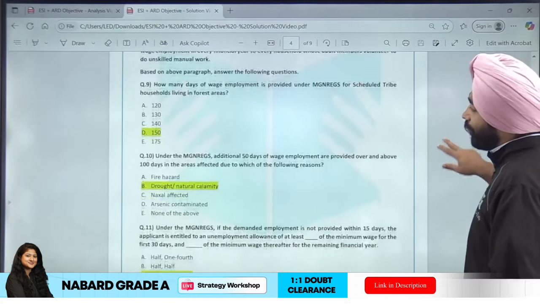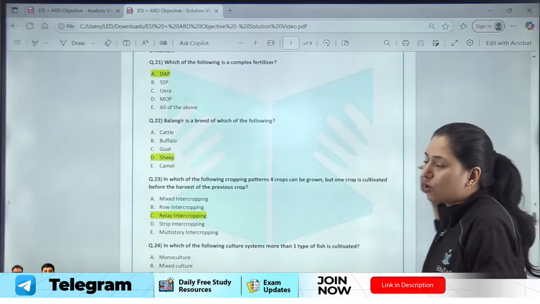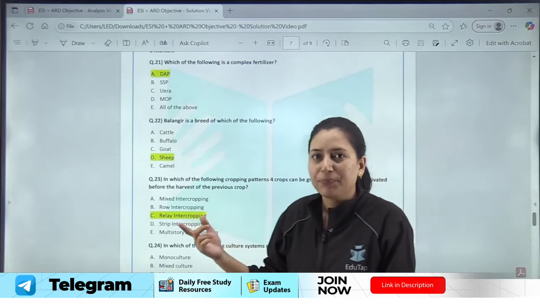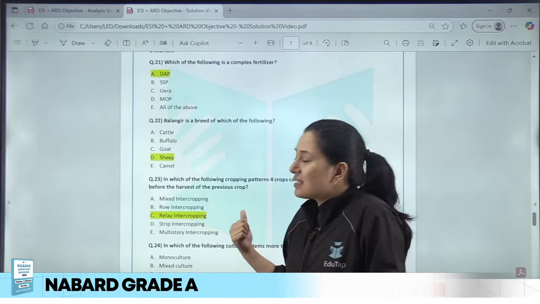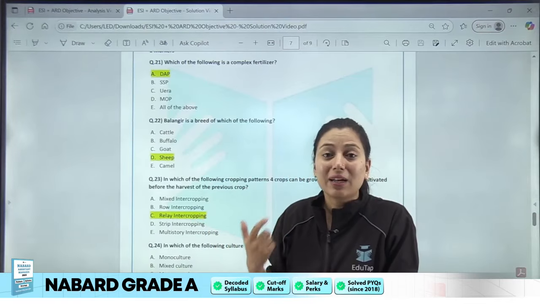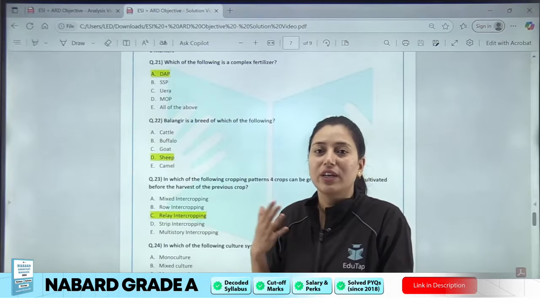So next is, which of the following process lead to accumulation of sodium in soil? So again, a different form of question that has been asked. Usually these processes were not asked in the examination, but here you have been asked the process which lead to accumulation of soil, and that is known as salinization, right? So you have to learn all these processes as well. You have to learn about all the problematic soil for your coming examination. So this tells us that phase 2 is a little bit unpredictable in nature when it comes to ARD static.